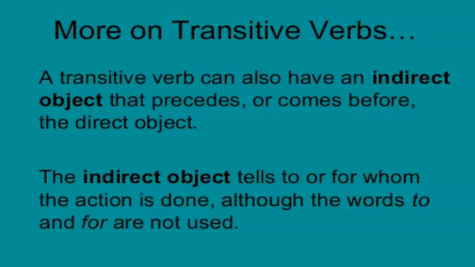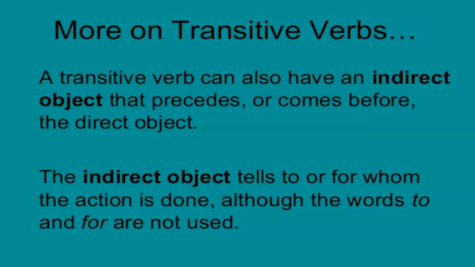A transitive verb can also have an indirect object that precedes or comes before the direct object. Now, in one sentence, we can have both one direct object and one indirect object, which can come either before or after the direct object. Now, what does the indirect object tell us?